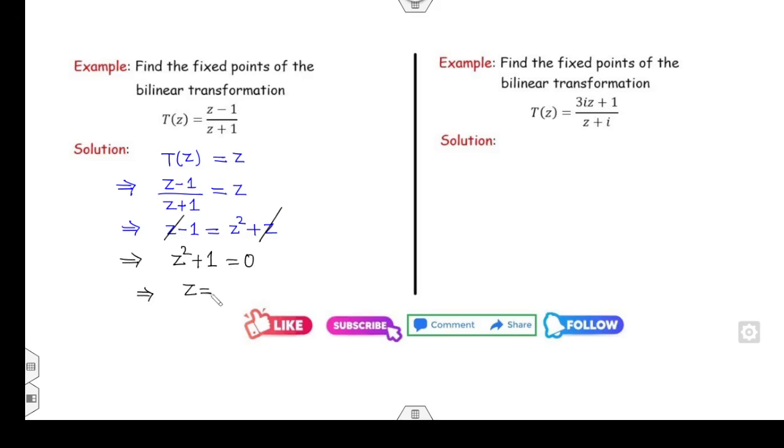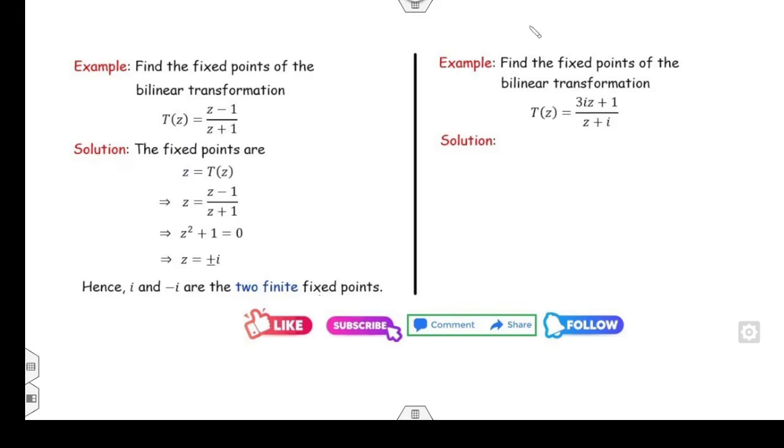Hence, because z is a complex number, z is plus minus iota. So therefore, you can say z is equal to iota and minus iota are my two fixed points of this given bilinear transformation. Again, you can check whether z is equal to iota is the fixed point or not.